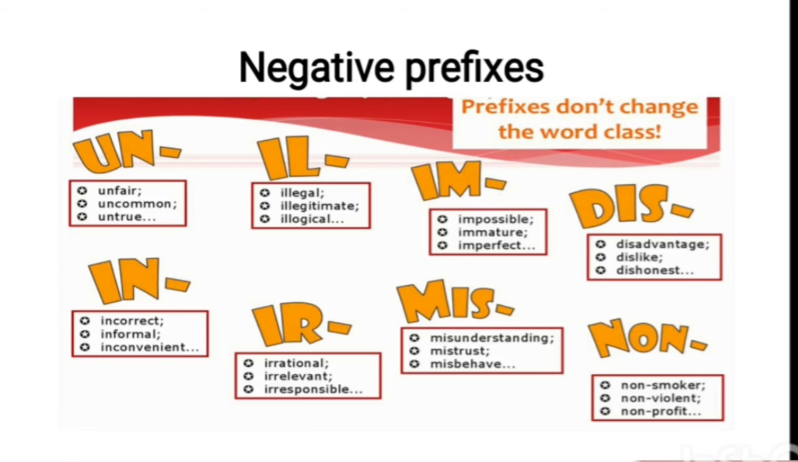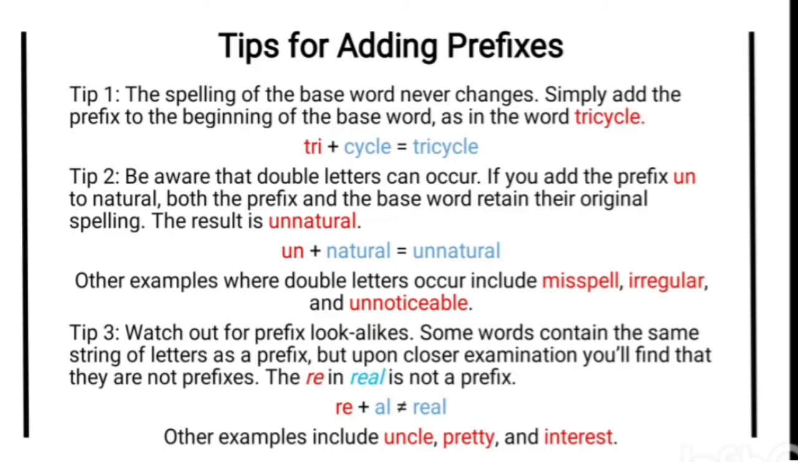For example, possible, impossible. And the next, non prefix, usually written with a hyphen. For example, non-smoker, non-violent, non-profit. Mis usually means wrong. Misunderstanding, mistrust, misbehave, and so on.